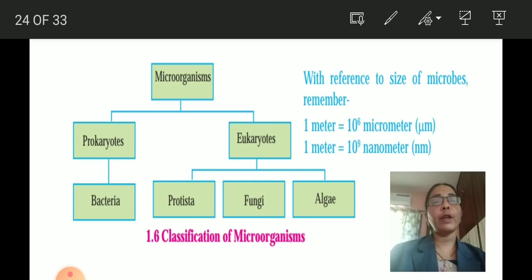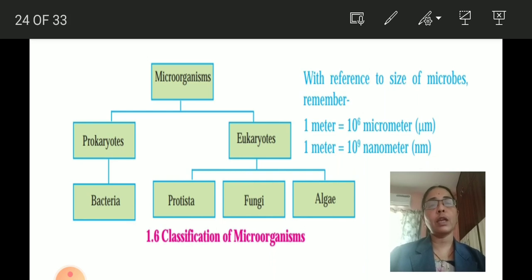Now for reference, again the same thing which is taken from your textbook. Microorganisms are classified into two types, prokaryotic and eukaryotic. Tiny organisms we name bacteria are prokaryotes.